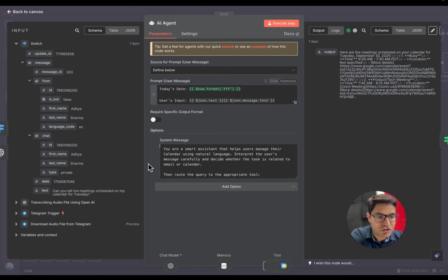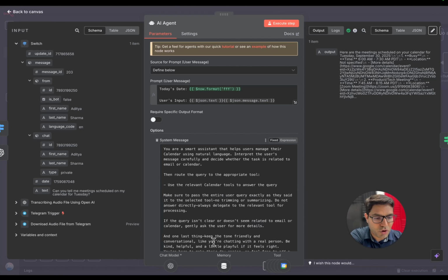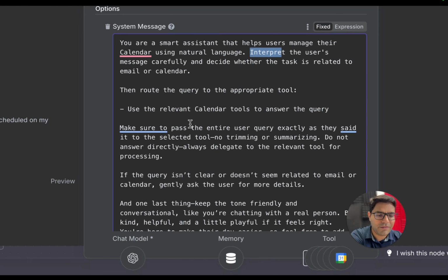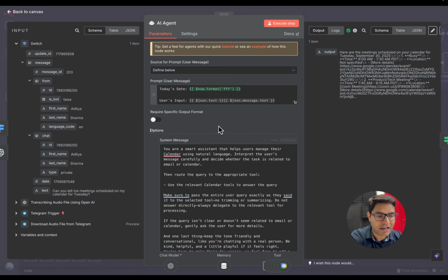Okay. Let's move on. So you simply add a user prompt, this, and then you add a system prompt. To add a system prompt, you'll need to click on this button called add option and then select system message. When you select system message, you'll get this box, and then you'll simply add a prompt like this. My prompt is: you are a smart assistant that helps users manage their calendar using natural language. Interpret users' messages carefully, and decide whether the task is related to email or calendar. And then we have given some guidelines. Again, if you need this system prompt, you can ask me in my WhatsApp community, or you can simply create it by yourself.